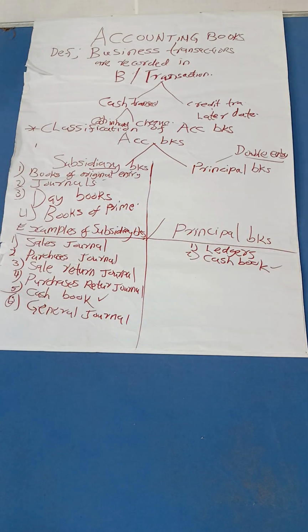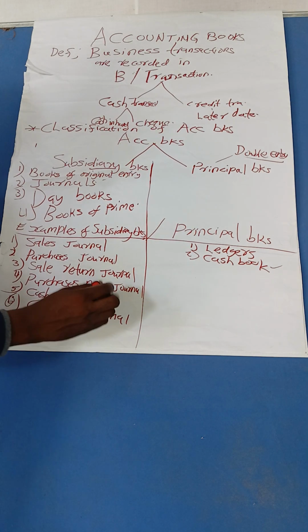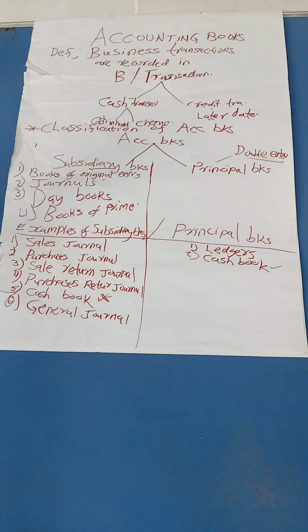So we are going to learn more on cash book when I'll be handling the single column cash book, 2-column cash book, and 3-column cash book. I think by that you will understand how we record transactions in that book. Now, I was just giving out why. You find it in the subsidiary books because here the transactions happen on a daily basis, cash transactions. And here we also have cash book observing the double entry.